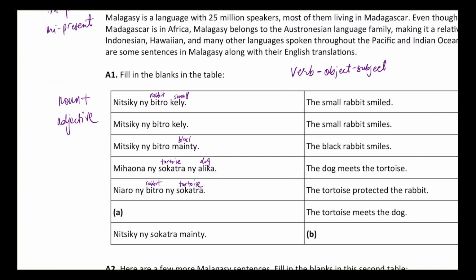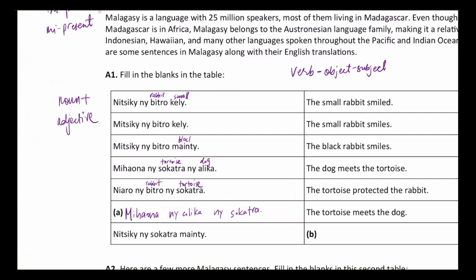So that's exactly what I'm going to do when I convert it into Malagasy. So I'm going to write mi haona, which means meets, because that's the verb over here. And I'm going to switch the two nouns, ni Socatra, ni Alika. I'm going to write ni Alika, ni Socatra. In this case, the tortoise is the subject, and that's why it comes after. That's why tortoise comes after the object, which is the dog.